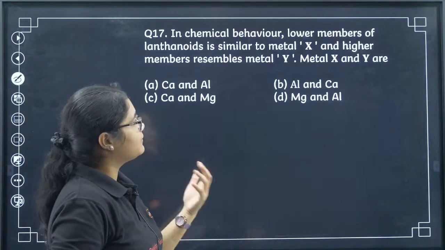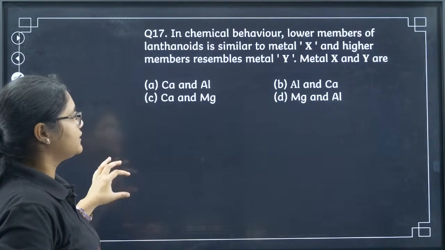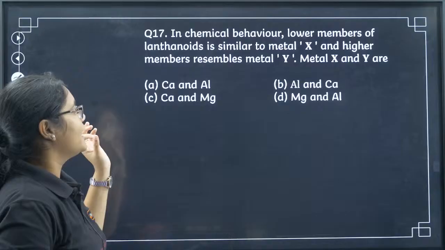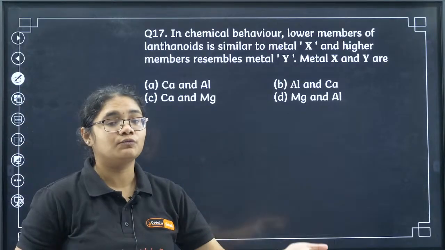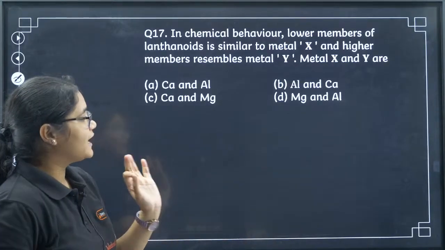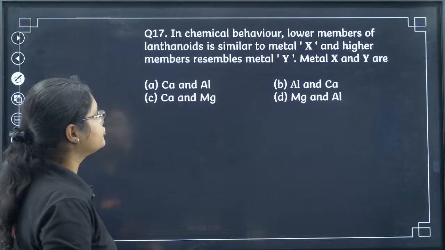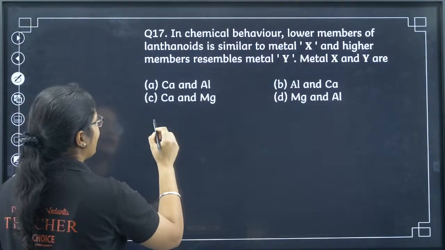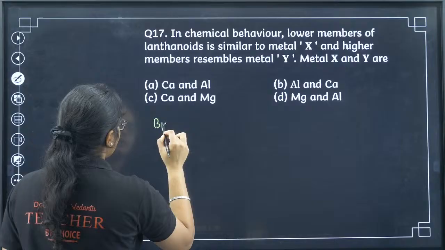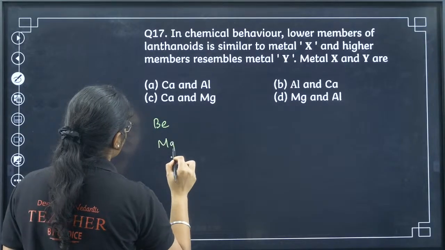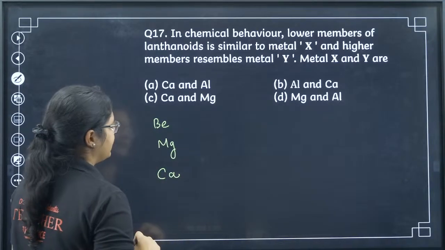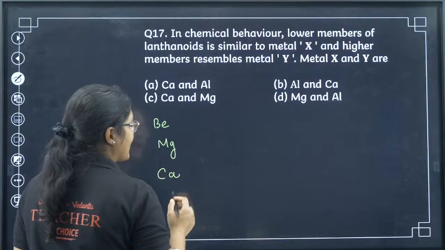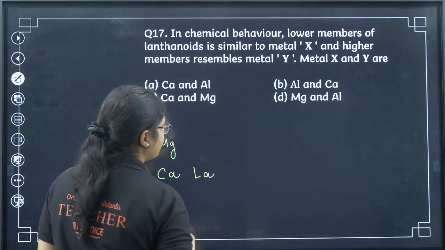In chemical behavior, the lower members of lanthanoids are similar to metal X and the higher members resemble metal Y. So what are metal X and Y? If you see the group with beryllium, magnesium, calcium, here is where we find lanthanum.